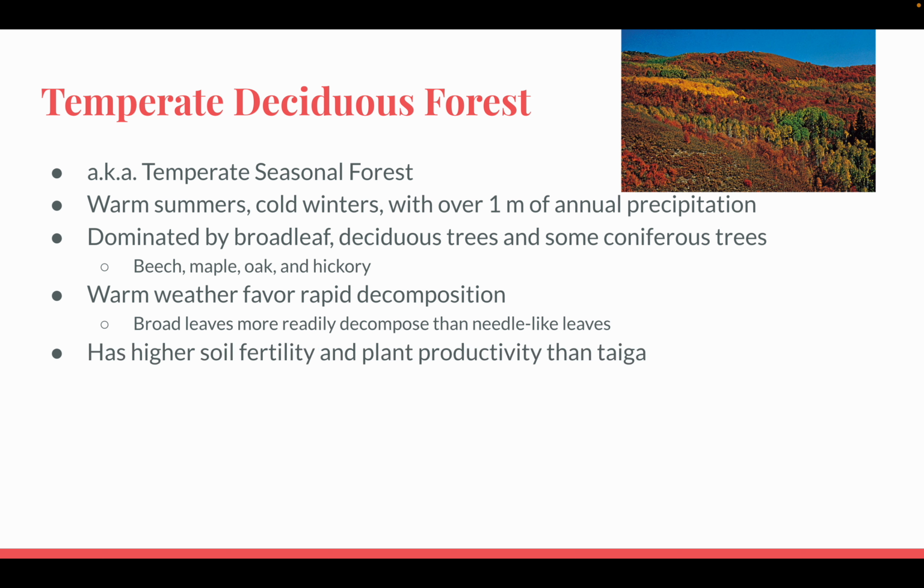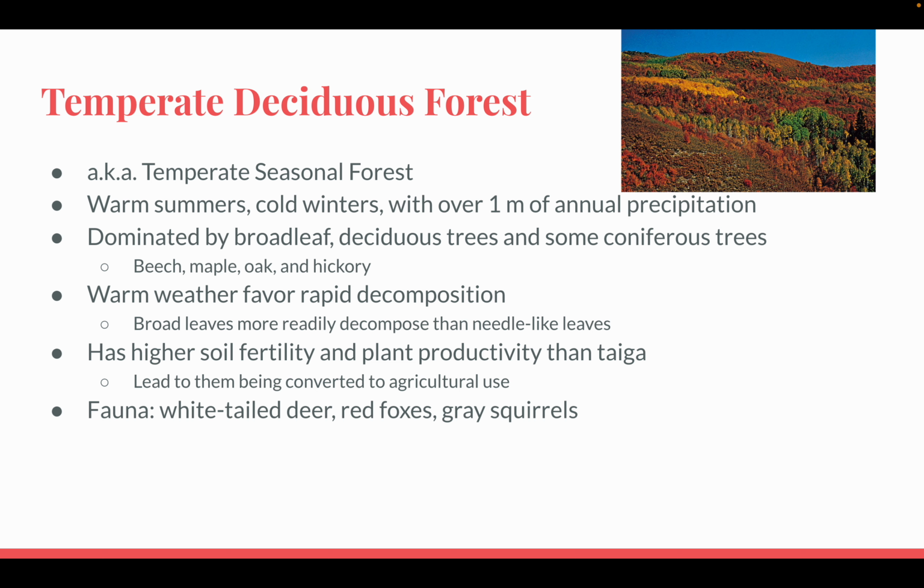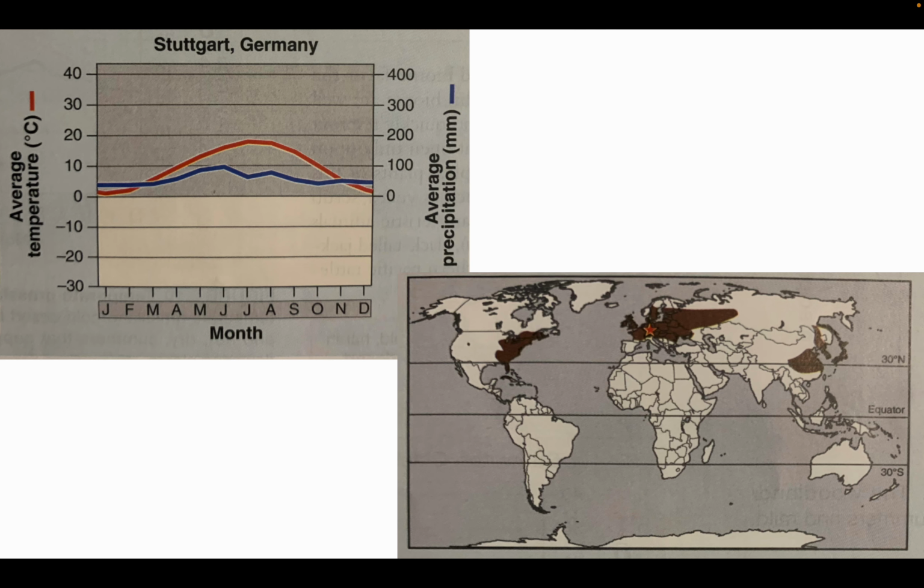It has higher soil fertility and plant productivity than the taiga, which led to these forests being converted to agricultural use because of how good the soil was. Especially when colonists moved to the United States, they cut down huge swaths of forest for agricultural land, and we've actually regrown much of that. You can see the map here.